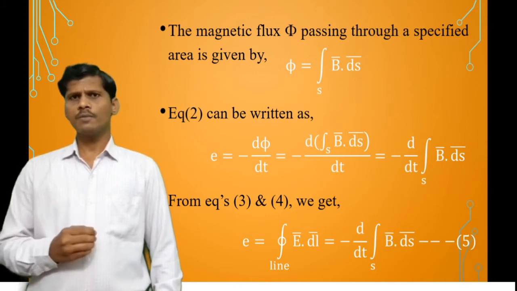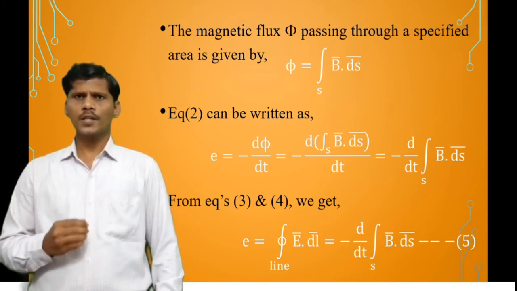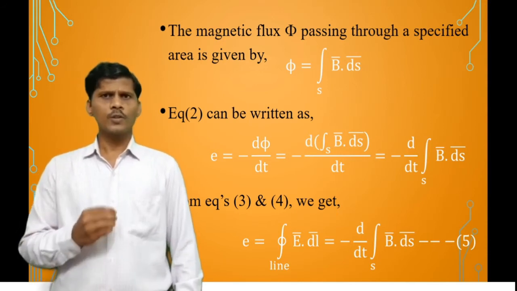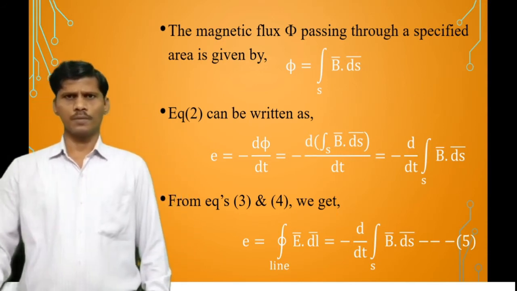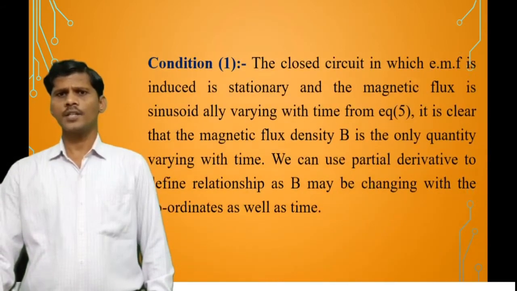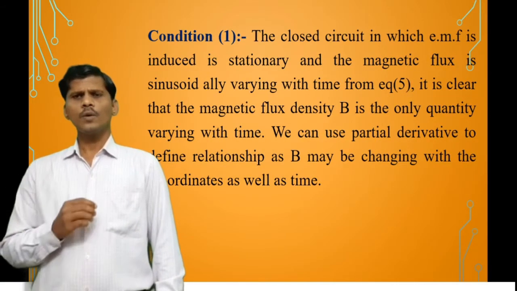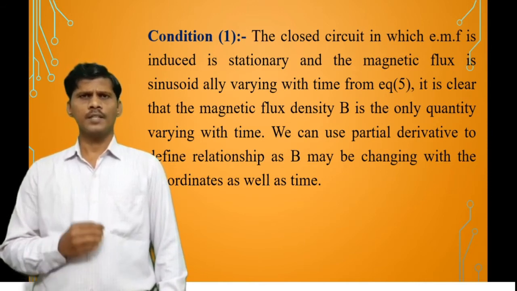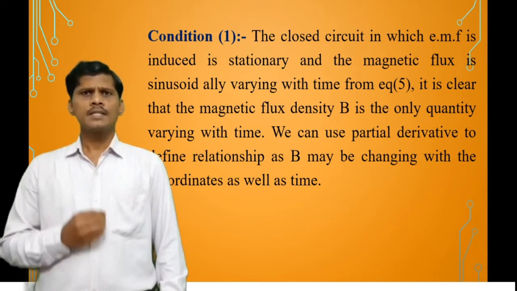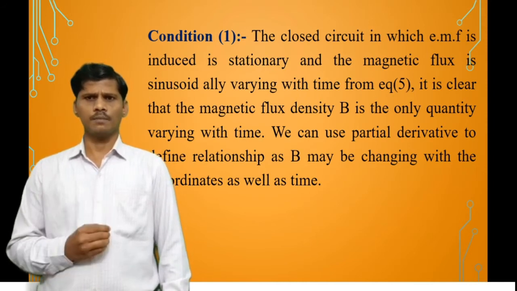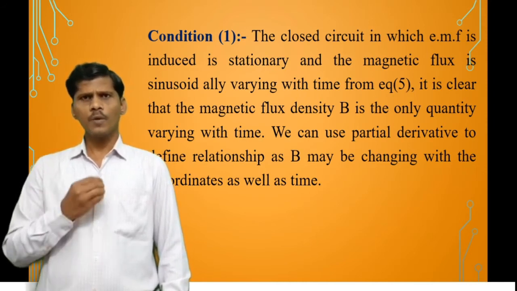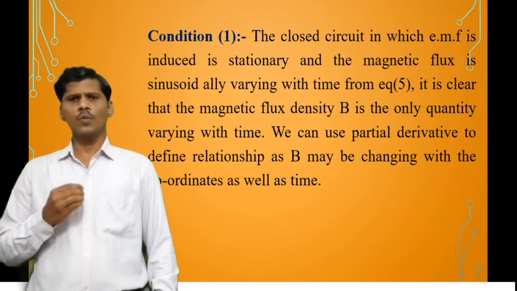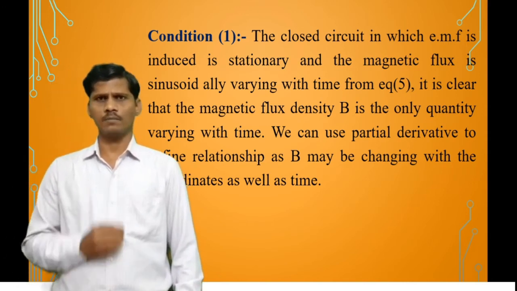From this equation, there are two conditions for the induced EMF. The first condition is the closed circuit in which the induced EMF is stationary and the magnetic flux density is varying sinusoidally with respect to time. From the above equation, it is clear that the magnetic flux density is the only quantity varying with time.